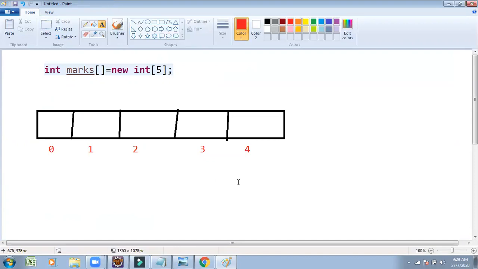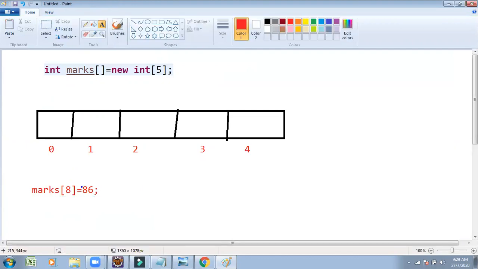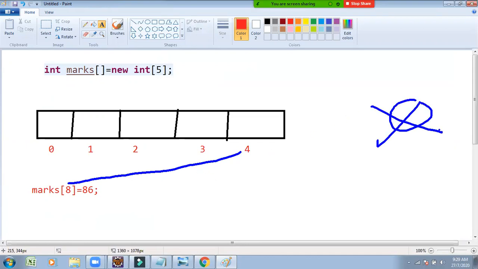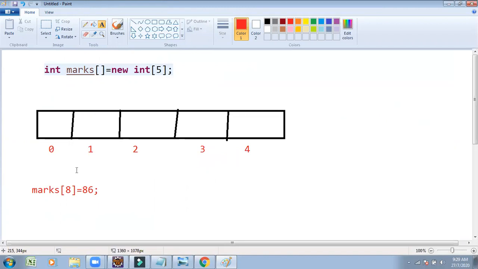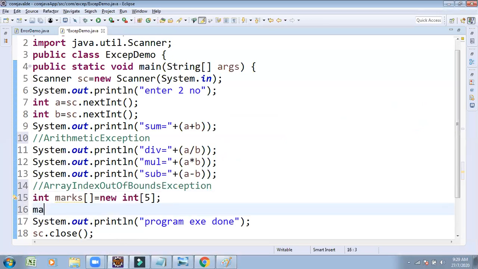But you try to store 5 elements, okay. But I am writing one line of code to store the element: marks of index of 8. Index of 8 is nothing but the 9th student's marks I am going to pass. Observe, there is a provision to store up to index of 4. But I tried to pass index of 8, which is not available. There is a possibility to get ArrayIndexOutOfBoundsException. Suppose I insert marks of 3 equals 75.